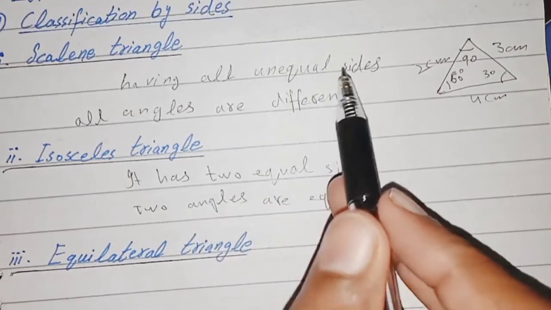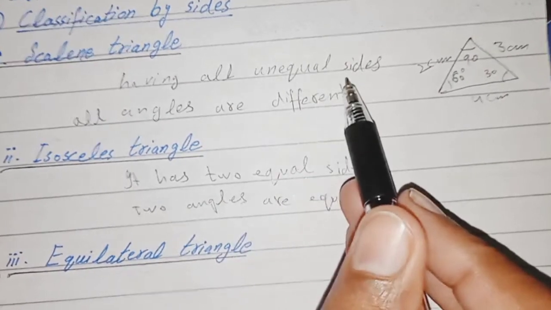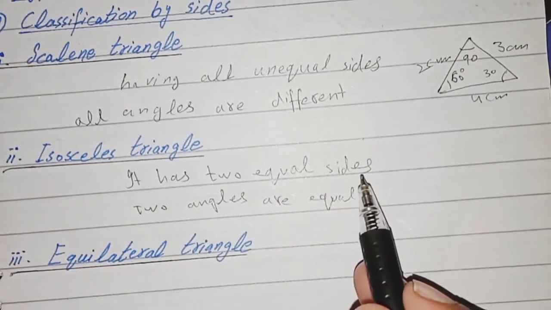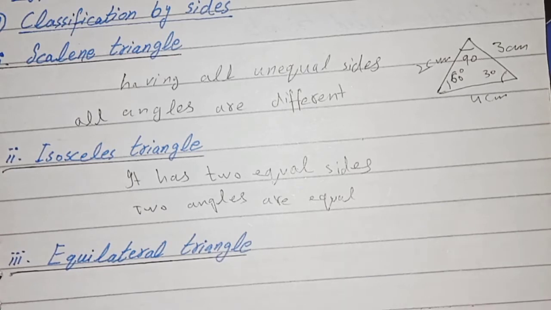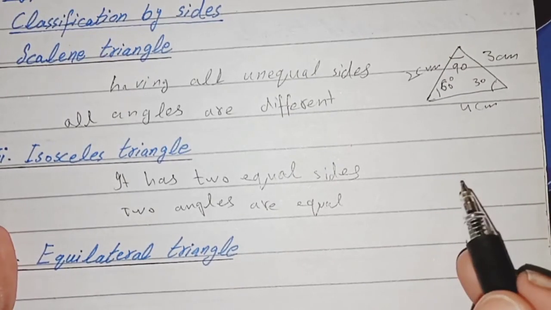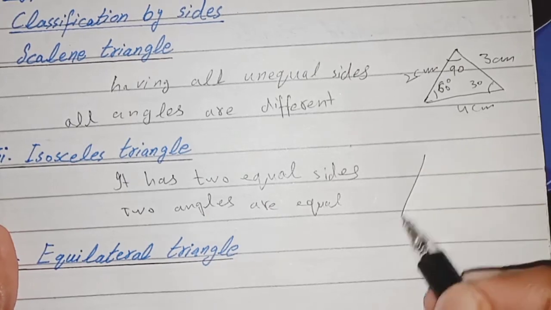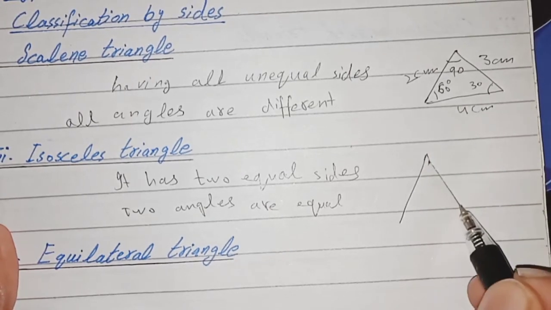In the scalene triangle all sides were unequal and all angles were different. In this triangle, two sides are equal and two angles are equal, and the third side and third angle will be different. For example, we can take a triangle like this.